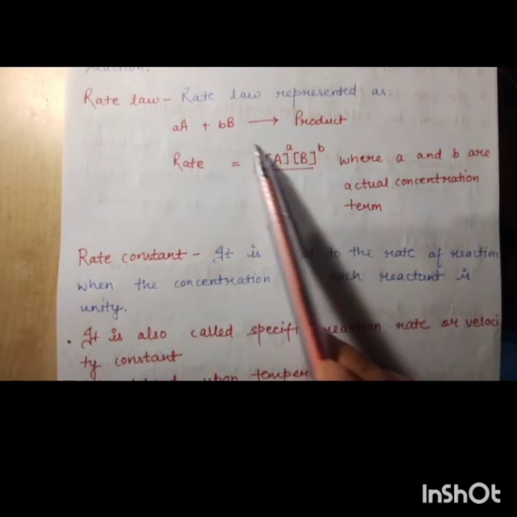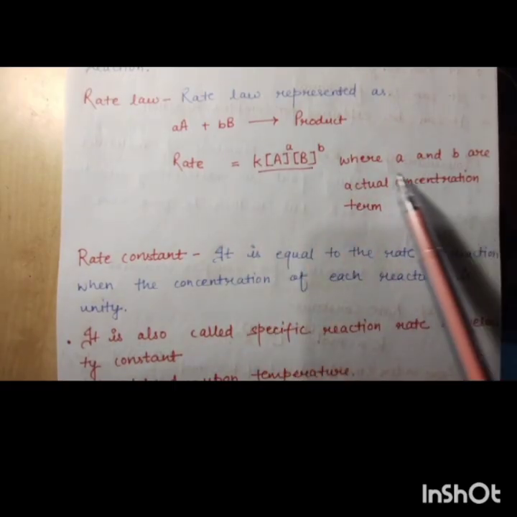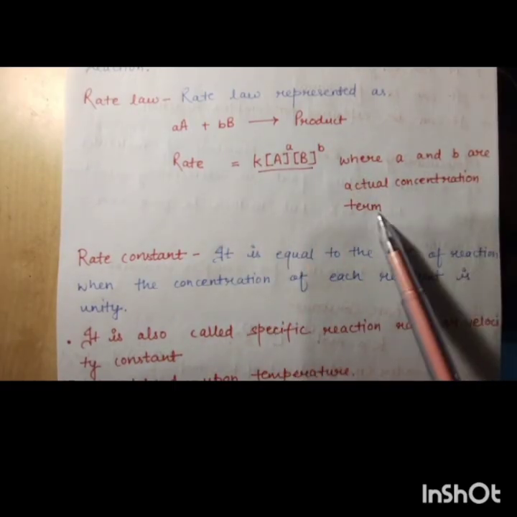So this is the rate expression where A and B are actual concentration terms.